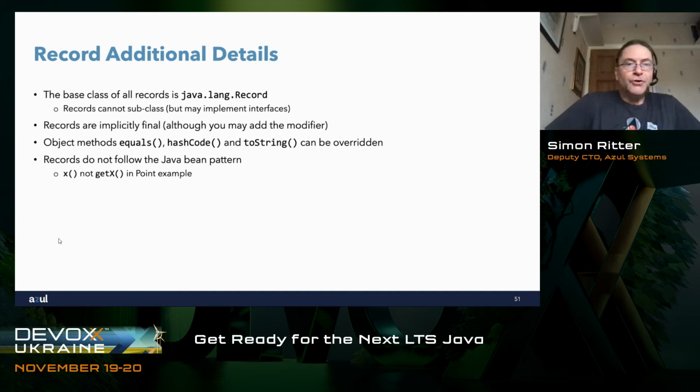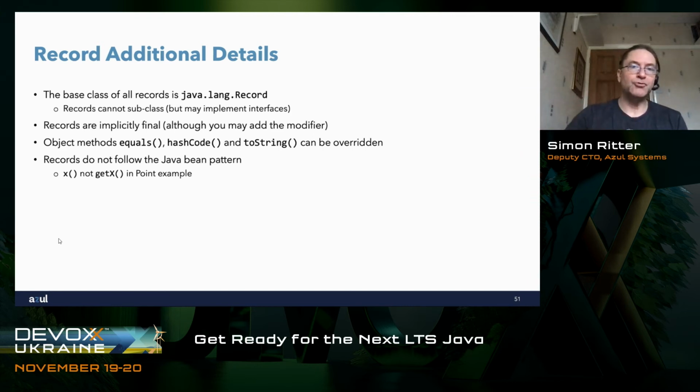Another point here, records do not follow the Java bean pattern. This was one of those things that got discussed a lot during the development of this particular feature. And the designers eventually decided, rather than using get followed by the name of the variable, getX or getY, they would use just the name of the variable, X or Y. Now this is fine, except that sometimes it can cause a few problems. If you look at things like JAXB, Java API for XML binding, that expects the use of the bean pattern for things that you pass to that.